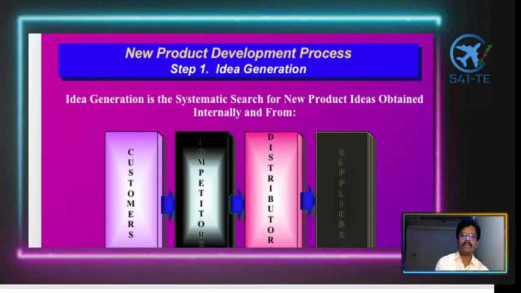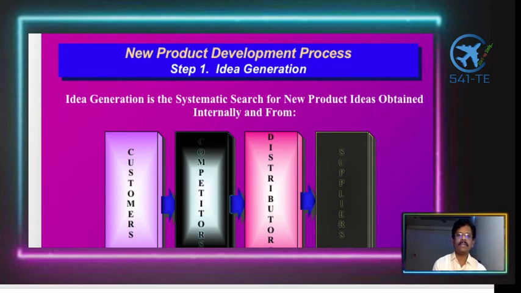I think we have already discussed in previous modules exclusively on idea generation, how an idea is generated by an entrepreneur while thinking to start a new venture.